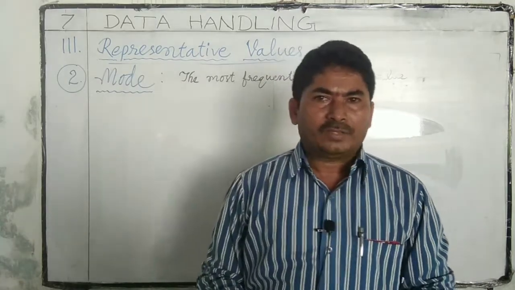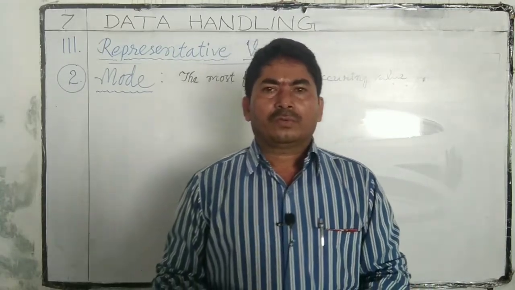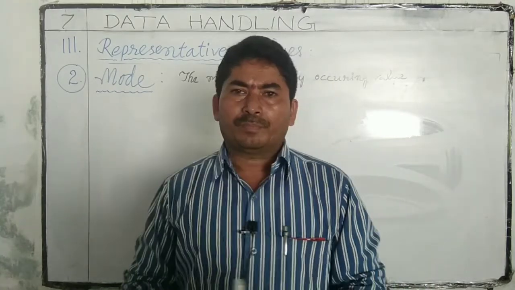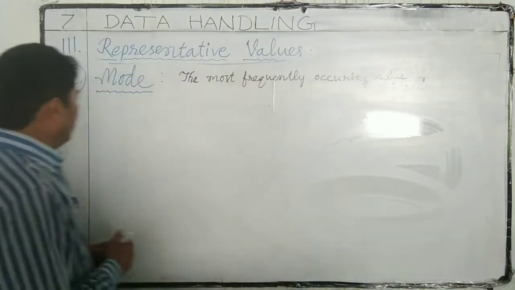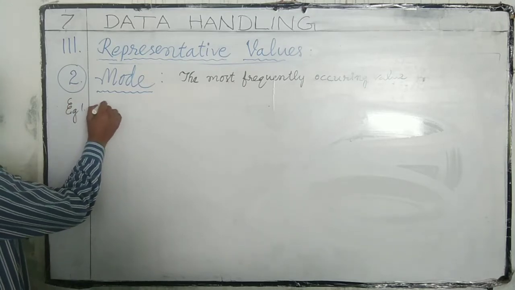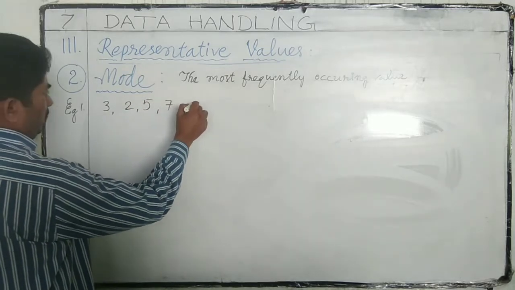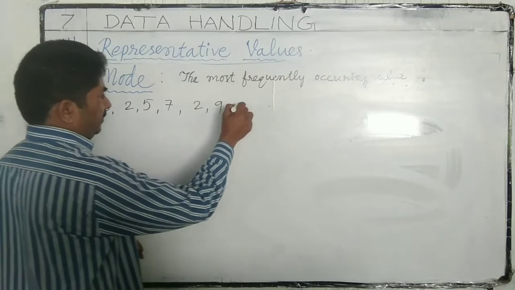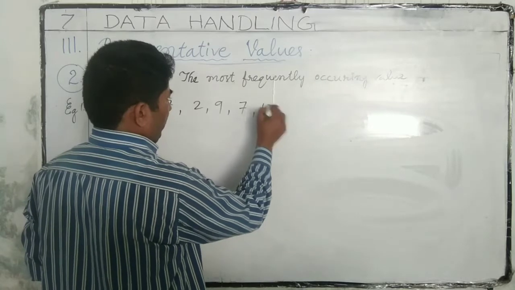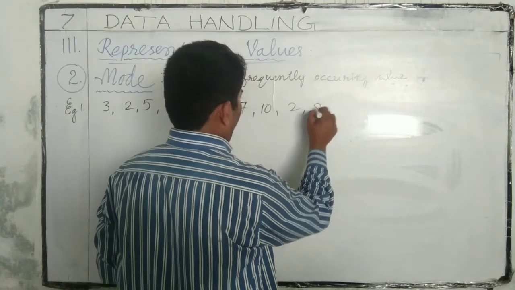Mode. What is a mode? The most frequently occurring value in a set of observations is called the mode. Let us observe an example: 3, 2, 5, 7, 2, 9, 7, 10, 2, 8, 7.